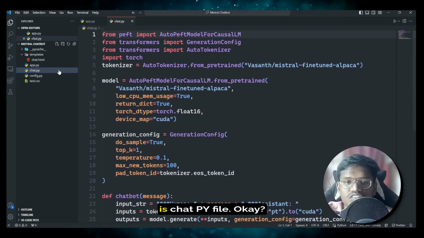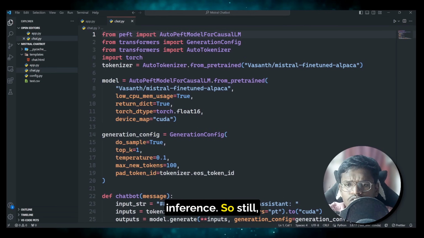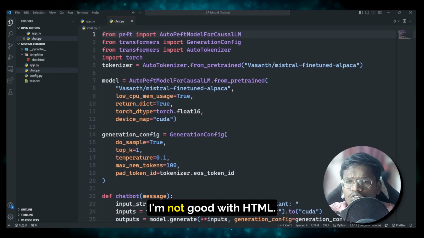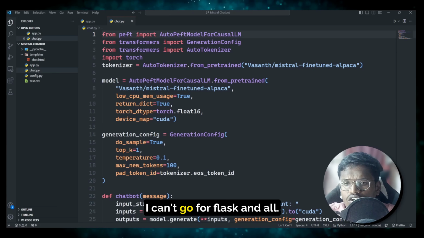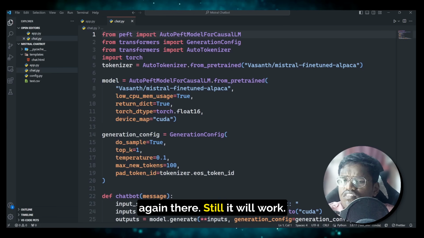But the thing we need to notice is the chat.py file. Okay, so this is the main file for inference. So still, if you are feeling, okay, I'm not good with HTML, I can't go for Flask and all, you can still write a Streamlit application and call this itself there, and it will work.